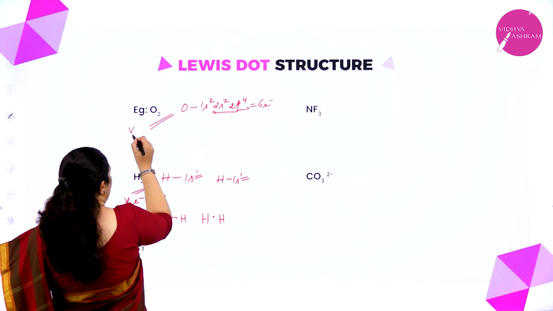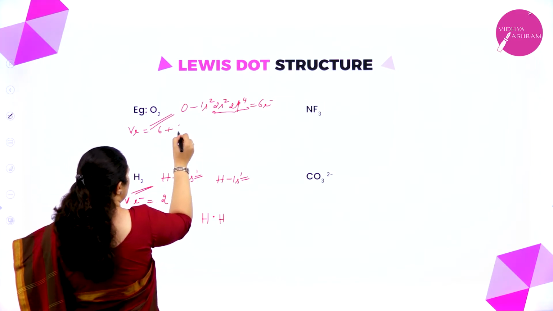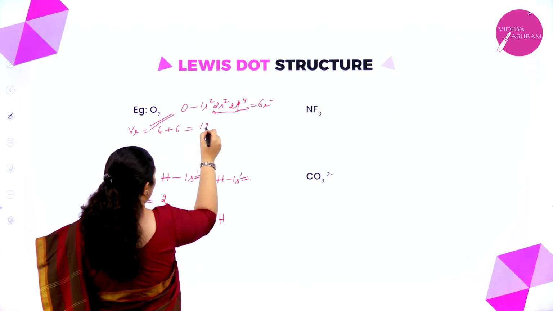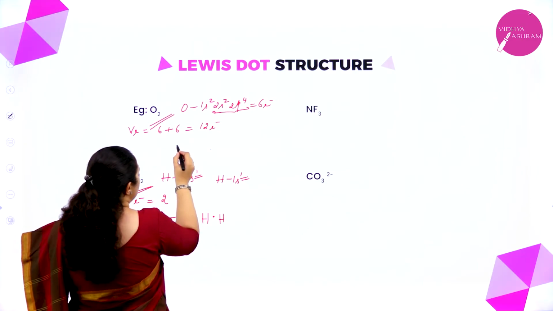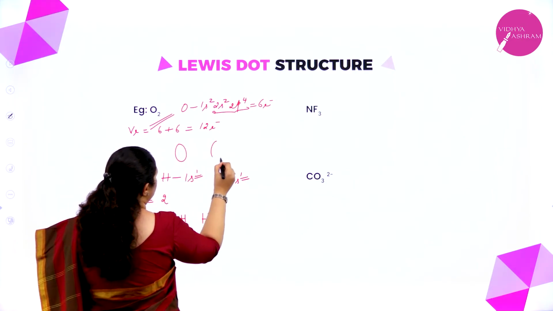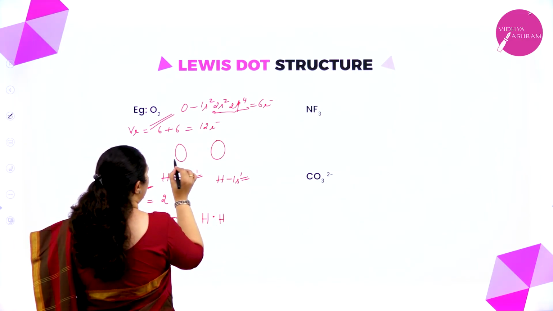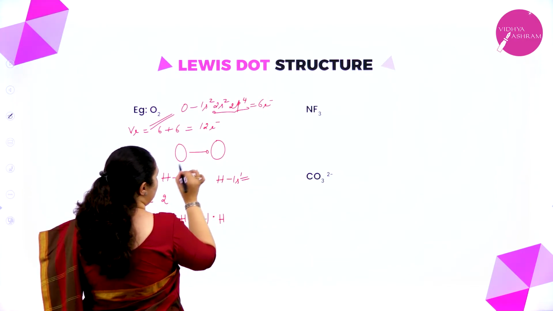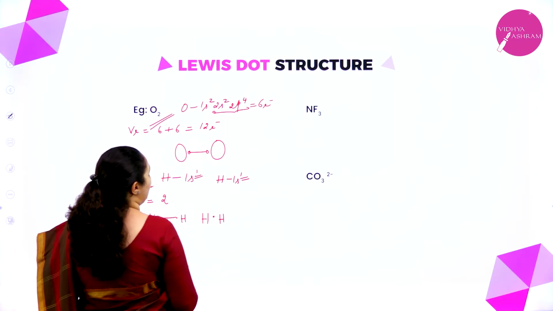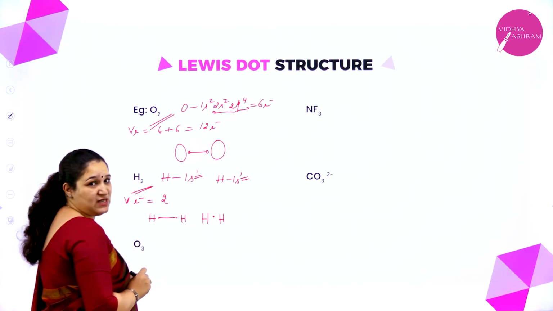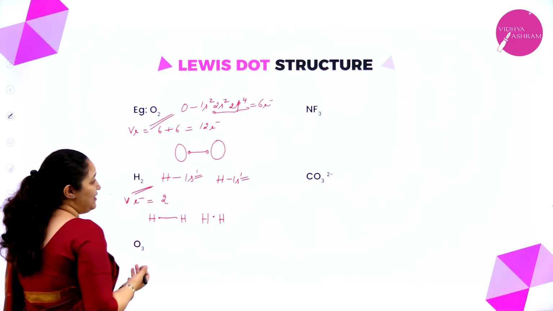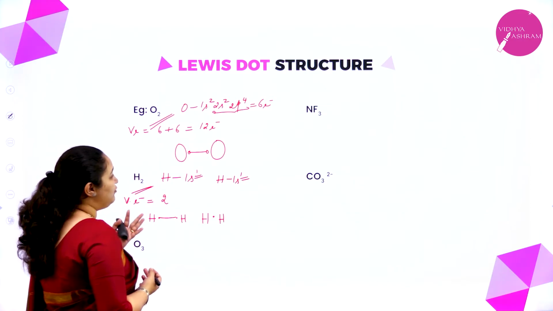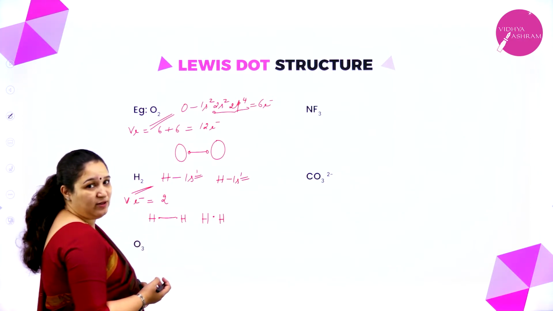So the valence electrons are 6 plus 6, that is 12 electrons. First I'll write the oxygen atoms. Then I'll put 1 bond. That means this oxygen atom is giving 1 electron out of the 6, and the other oxygen atom is also giving 1 electron. Next I have to put the other electrons.